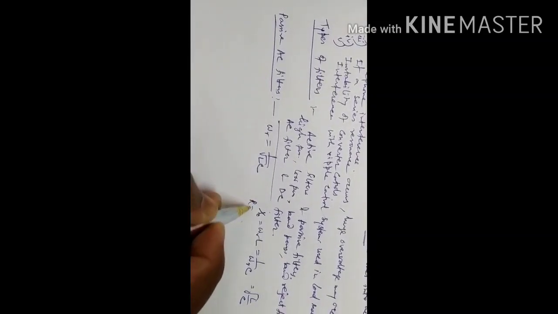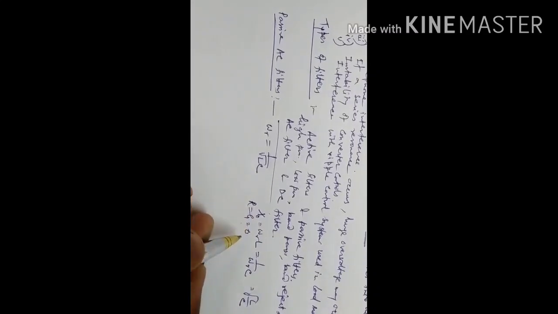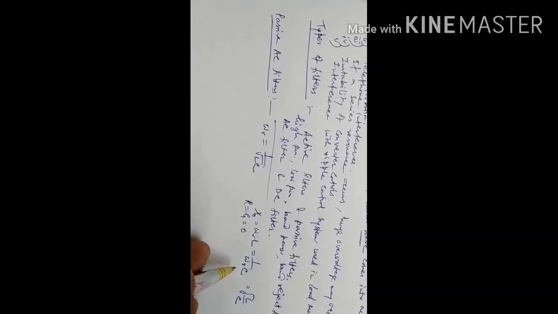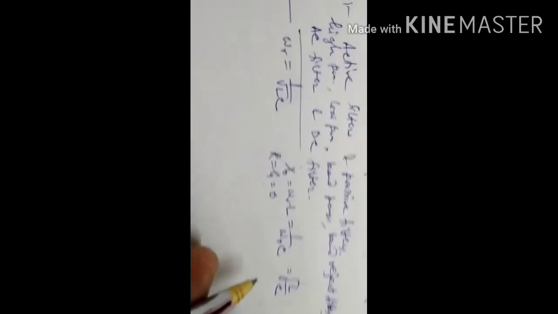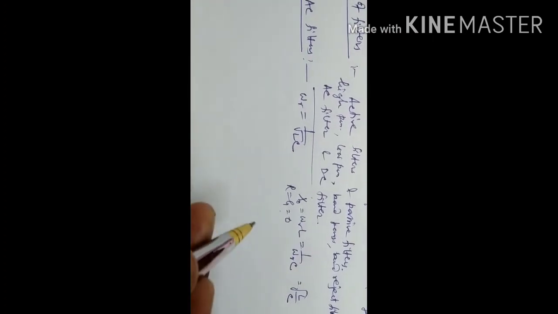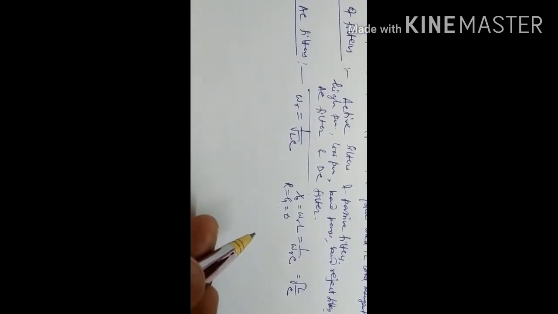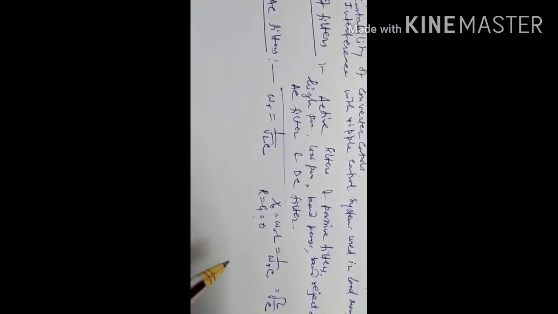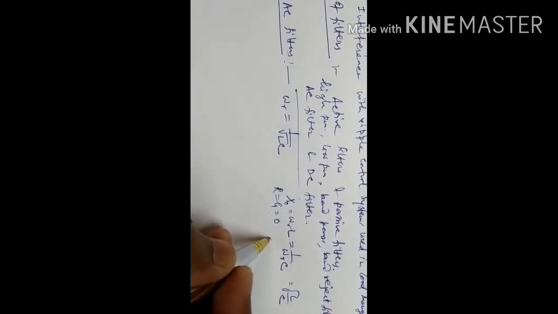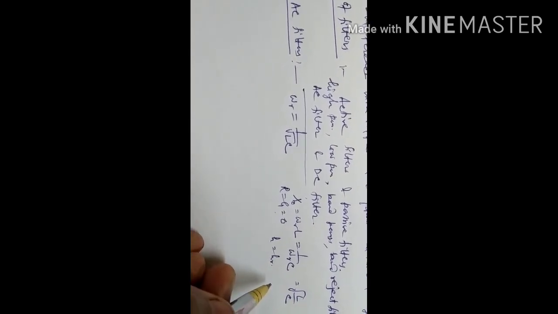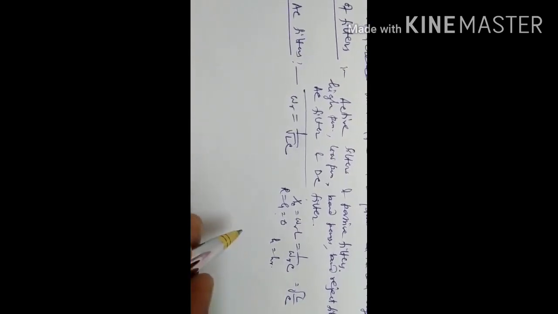In the condition R equal to G equal to 0, the impedance of the filter is purely reactive and becomes 0 at h equal to hR, where hR is the order of harmonics for which the filter is designed.